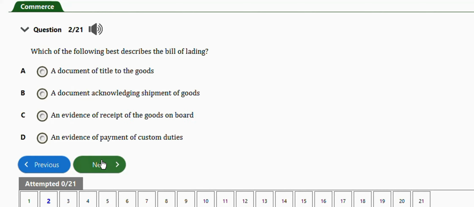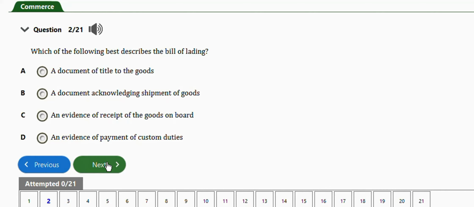Next question is this one. It says which of the following best describes the bill of lading? A document of title to the goods, a document acknowledging shipment of goods, an evidence of receipt of the goods on board, an evidence of payment of custom duties. The right answer is option B, guys. A document acknowledging shipment of goods, very important.